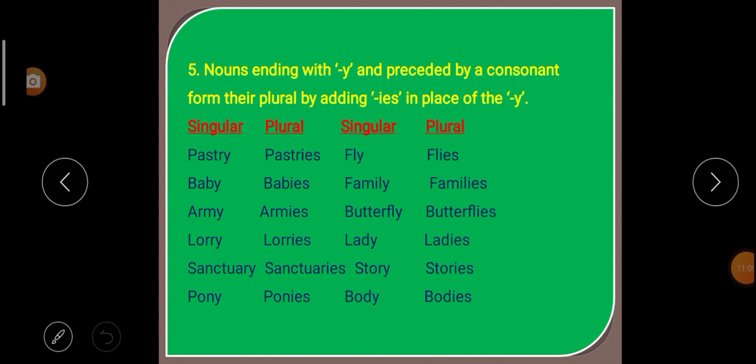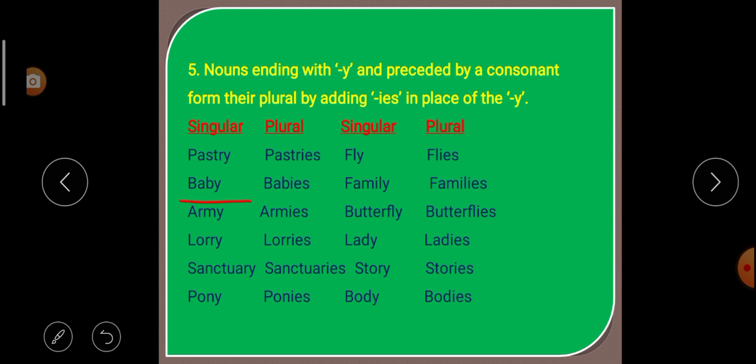Rule number 5. Nouns ending with Y and preceded by a consonant form their plural by adding IES in place of Y. If a noun is ending with Y, understood? If a noun ends with Y and it is preceded by a consonant, so what happens? We have to delete Y, and in place of Y we have to add IES, then it becomes plural in form. Let us look at some examples.